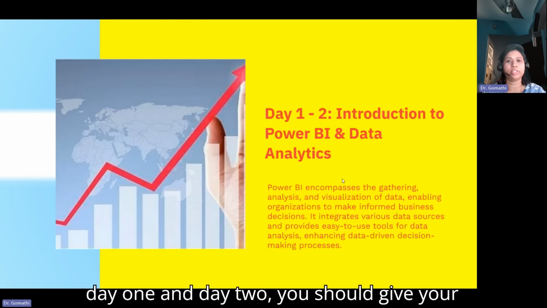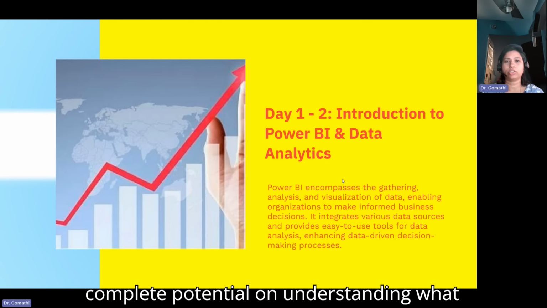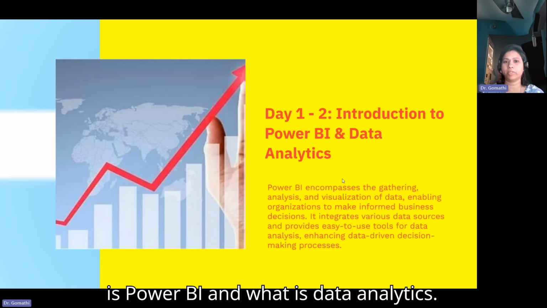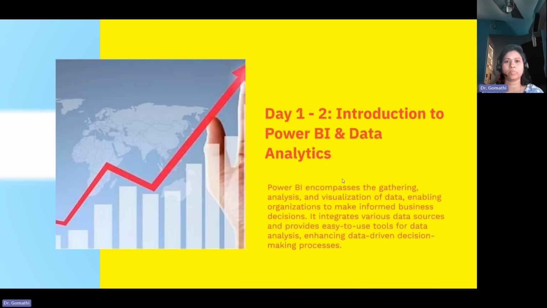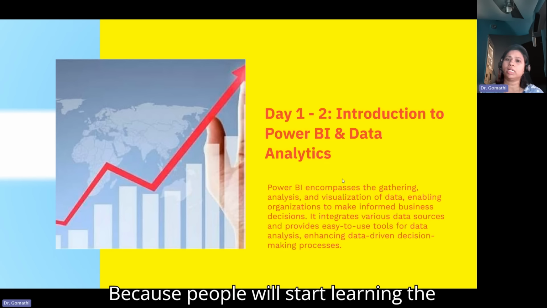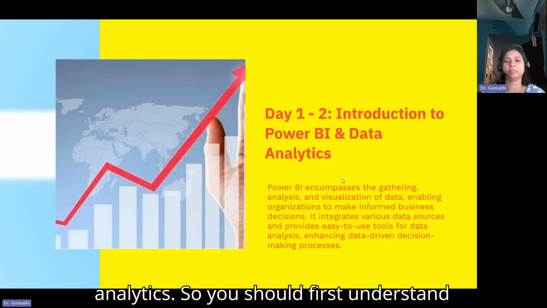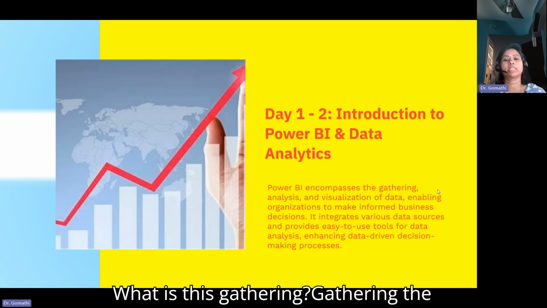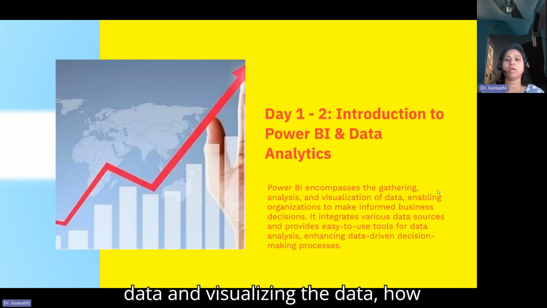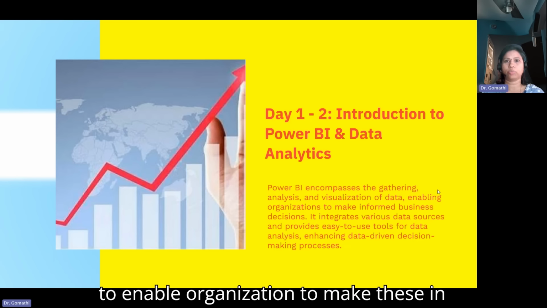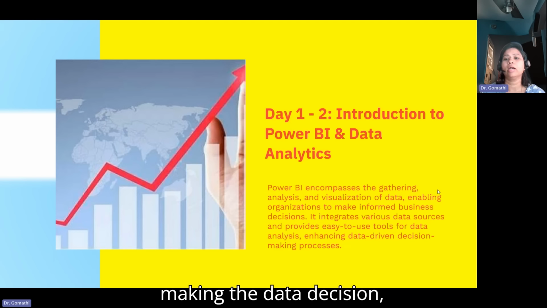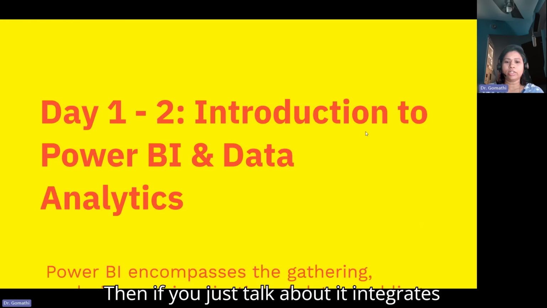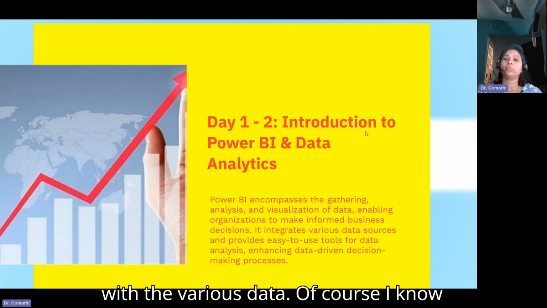On day one and day two, you should give your complete potential to understanding what Power BI is and what data analytics is. Because people will start learning the tool, but they don't know what data analytics is. So you should first understand what data analytics is all about: gathering the data and visualizing the data, and how it enables organizations to make data-driven decisions for businesses and everything.